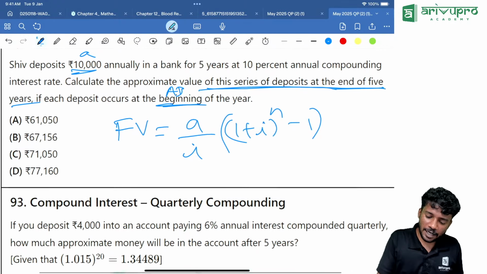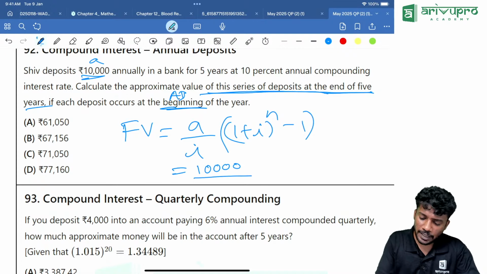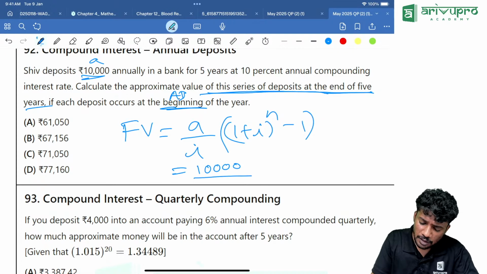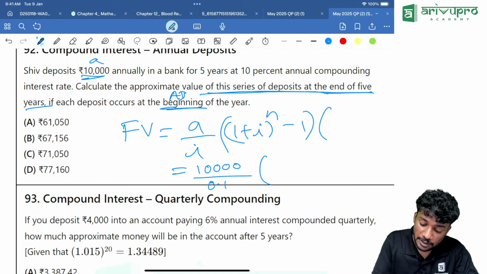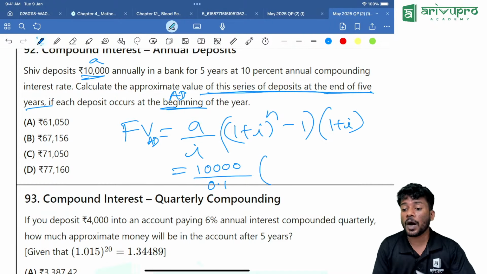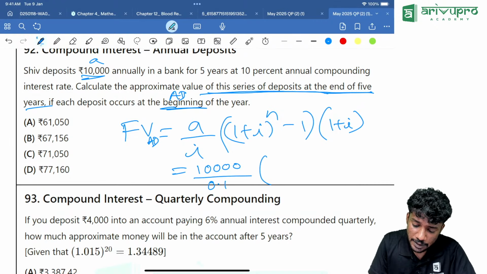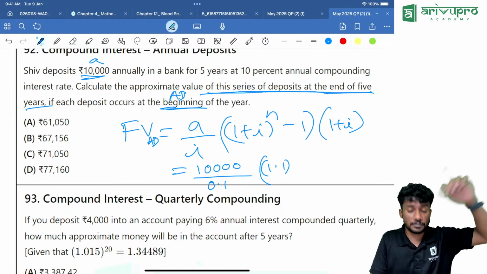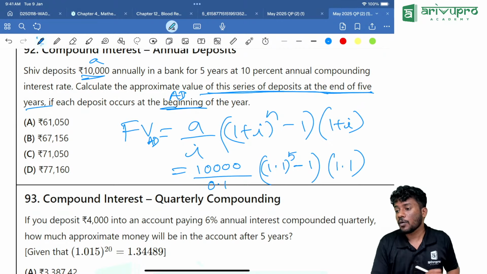Now A by I, which is equal to 10,000 divided by I. I is how much here? 0.1. Into 1 plus I. Entire thing is multiplied by this, annuity due. That means the entire thing we should multiply it with 1 plus I. So (1 plus I) raised to n is how much? 1.1 raised to 5 minus 1, then multiply it with 1.1.